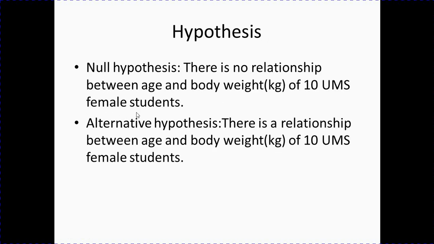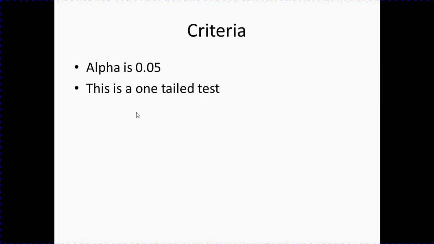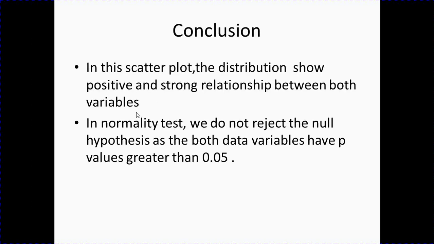So this is the null hypothesis: there is no relationship between age and body weight of 10 UMS female students. The alternative hypothesis: there is a relationship between age and body weight of 10 UMS female students. So this is the criteria. Alpha is 0.05. This is a one-tail test.